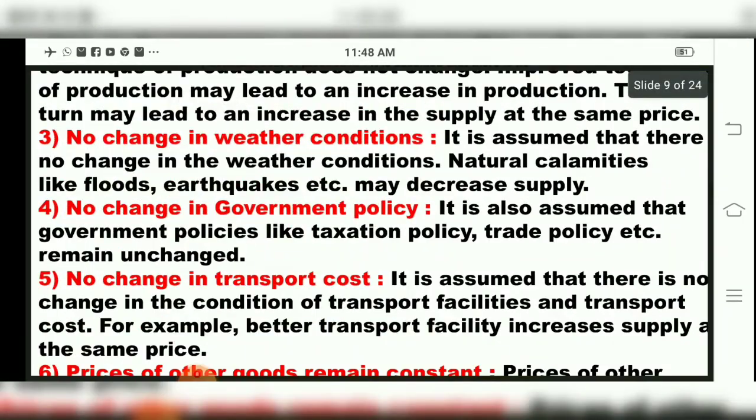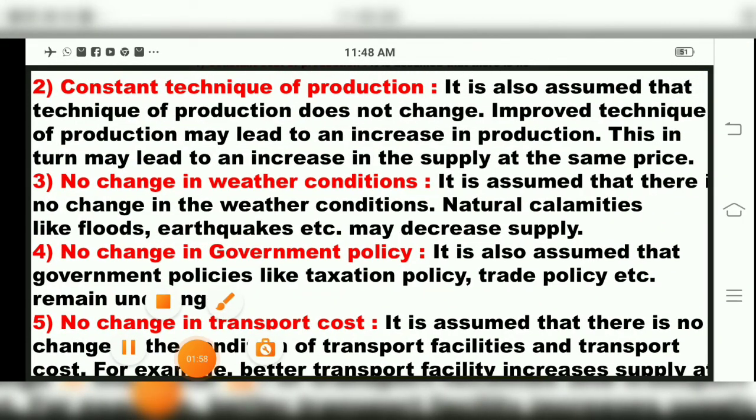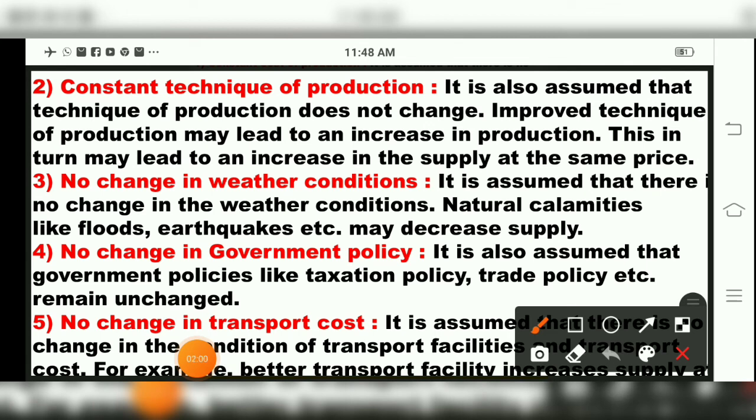Then the second one we will study. The second assumption is constant technique of production. It is assumed that the technique of production does not change; it should be constant, it should be the same. Because when we have improvement in techniques of production, say we use modern technology, it will increase production.